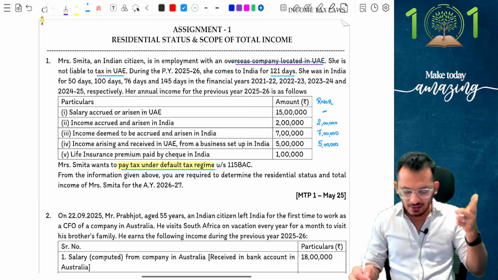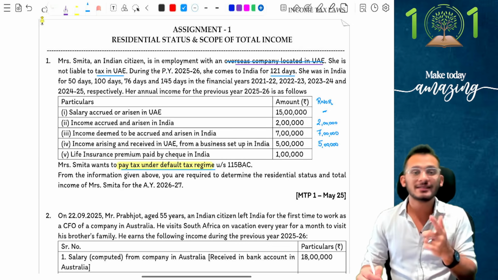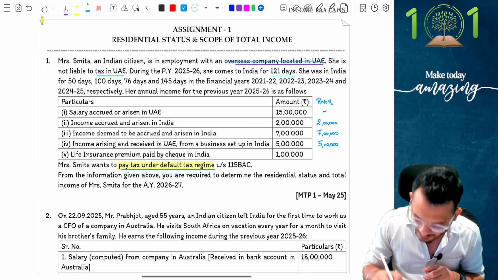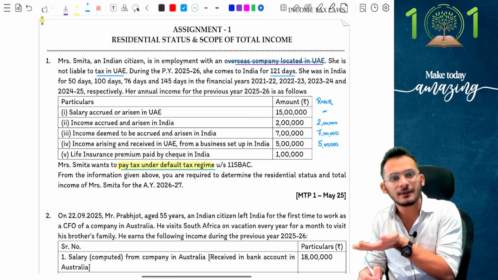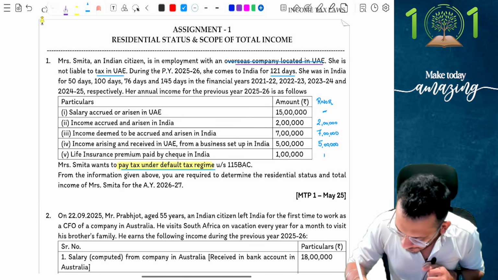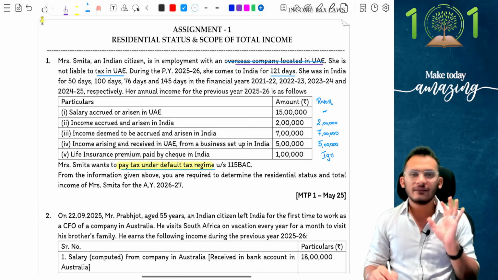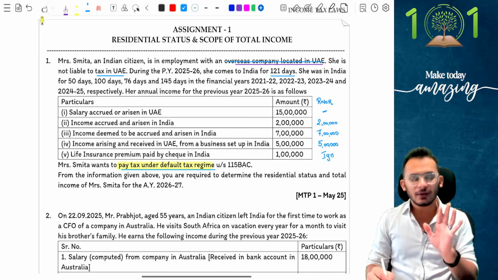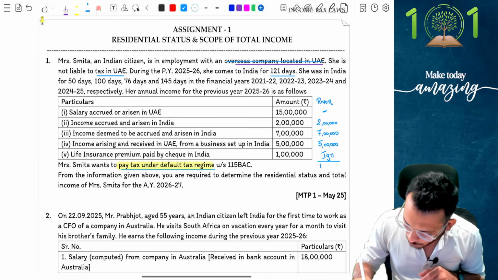Then it comes and says life insurance premium is paid by cheque in India. Notice life insurance premium is generally allowed under Chapter 6A, but the question comes and says the person is going for DTR. Because I'm going for DTR, I can't claim Chapter 6A deduction. If I'm not claiming Chapter 6A deduction, this automatically gets ignored. Agreed, agreed. Very beautiful. With that logic, I have now concluded that my income for the person has been assessed as 14 lakh rupees.